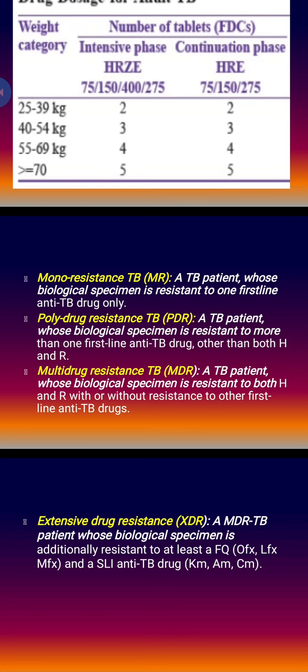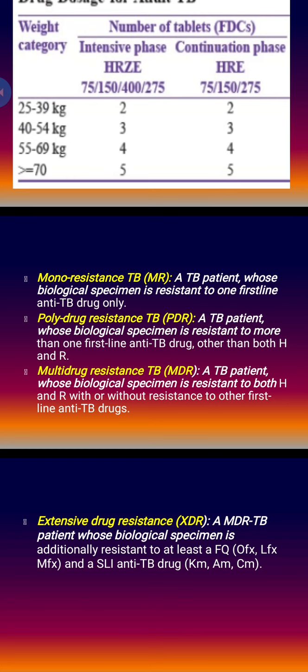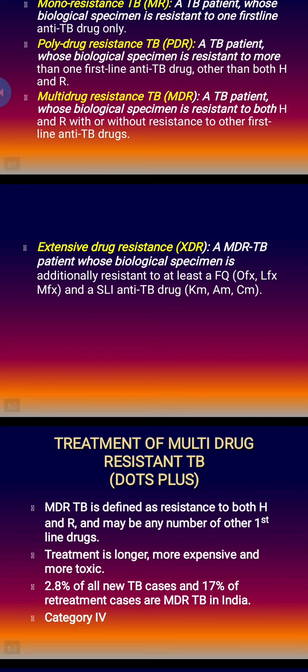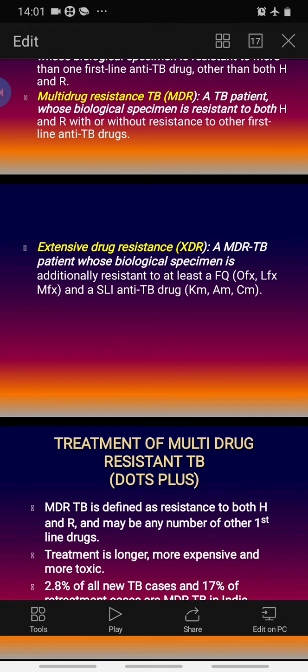So multidrug resistance means resistance to both H and R. Polydrug resistance means resistance to any 2 first-line drugs, may not be H and R. It can be H and E, H and Z, E and R, E and Z, etc. But if it is H and R, we call it multidrug resistant. And extensively drug resistant means apart from H and R, it is resistant to both fluoroquinolones as well as aminoglycosides or second-line injectable drugs. So how to treat them? This is under DOTS plus therapy. We shall discuss in the next class.